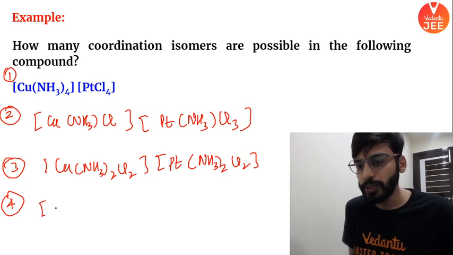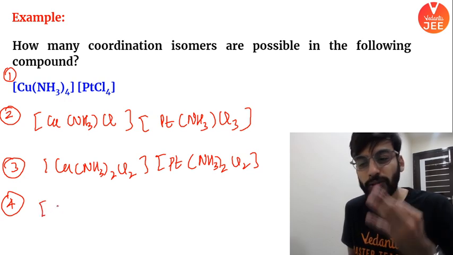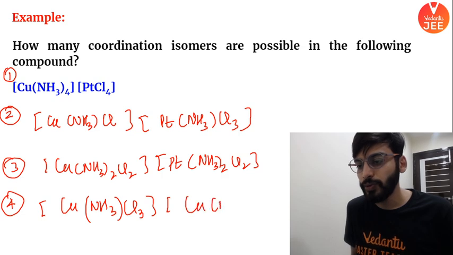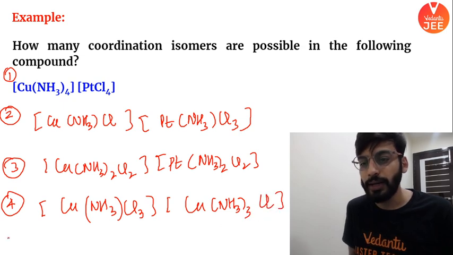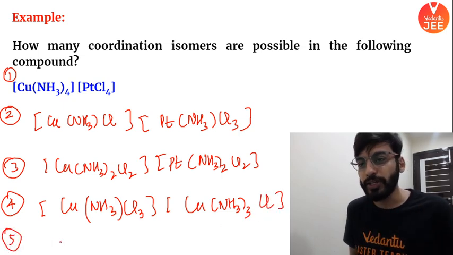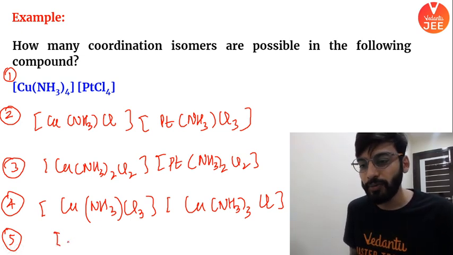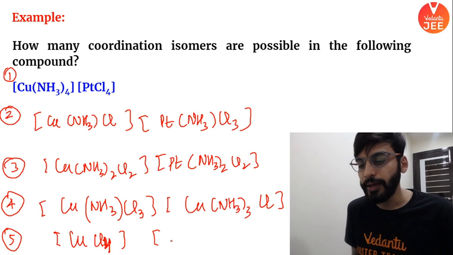What about this? Then I can also go for 3 Cu ammonia Cl3 Cu. This one will become now ammonia 3 Cl, right? Last but not least, everything would be changed. Everything would be exchanged. What will be here now? CuCl4, CuCl4, and here what I will get?